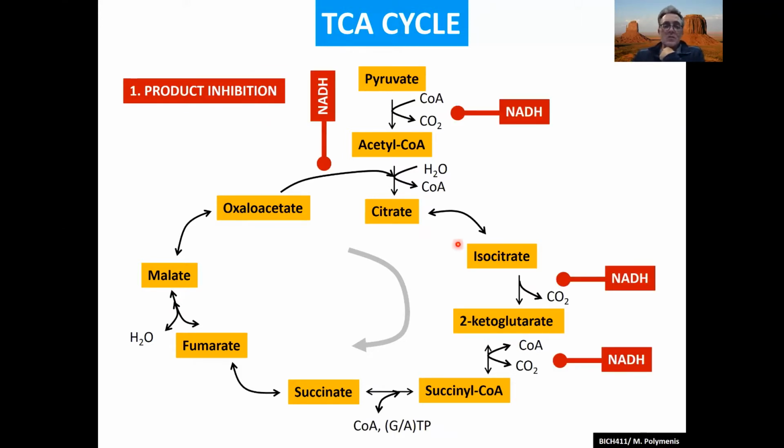As I said, it's electrons in the form of NADH, and NADH will go on allosterically and inhibit a variety of reactions. Actually, it's not allosteric. It's product inhibition. It goes to the active site, if you have too much NADH, and blocks the reaction. So they act as an inhibitor, the NADH molecules, for all these reactions that generate NADH. So that's one way.